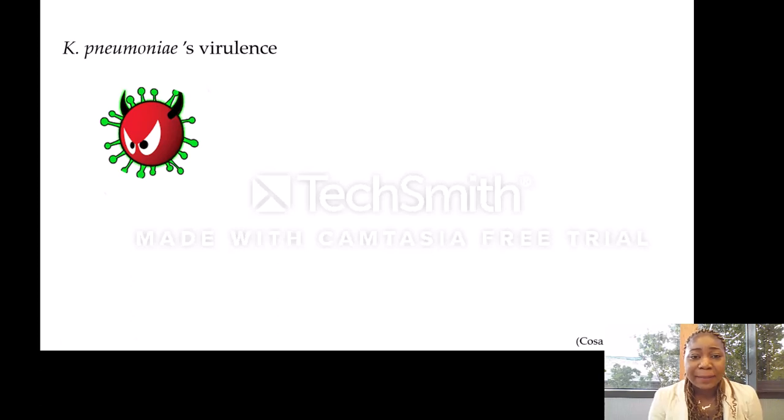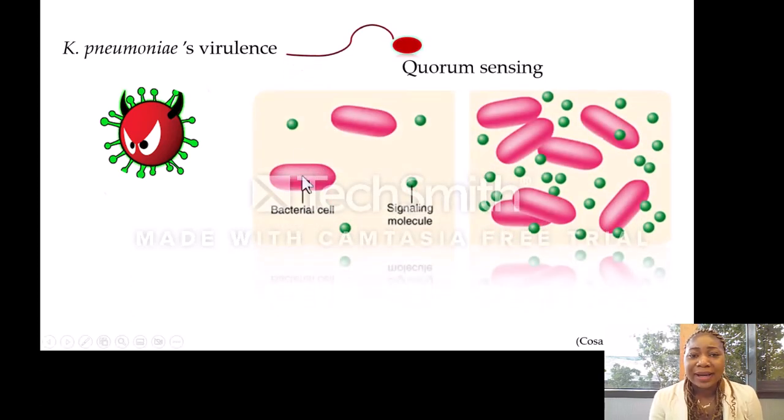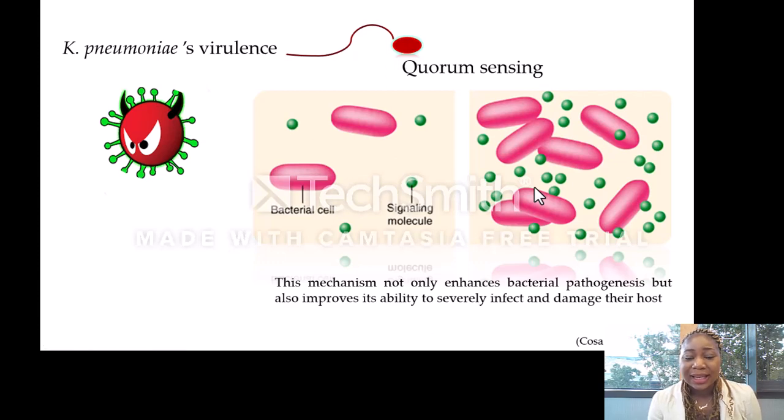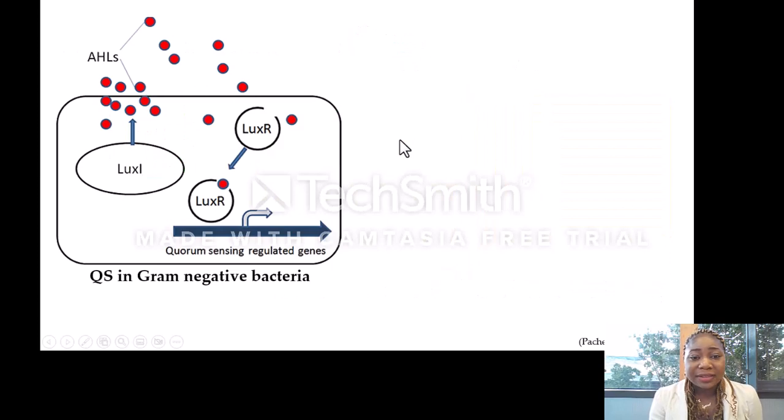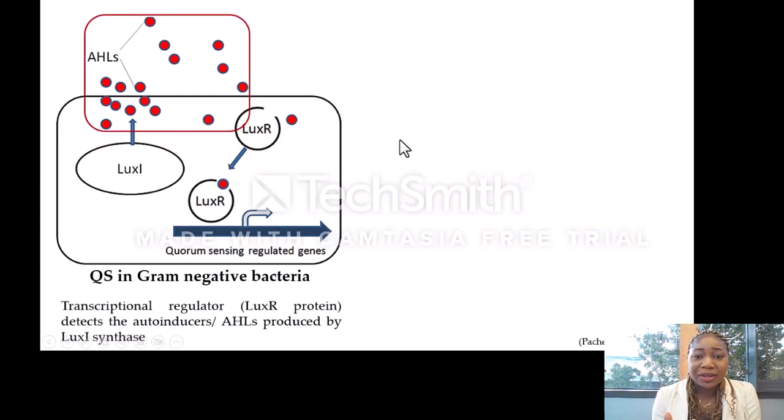Klebsiella pneumoniae's virulence can be linked to quorum sensing, which is a bacterial cell-to-cell communication that uses signaling molecules or chemical molecules known as autoinducers in a high bacterial cell population density. According to Kosa et al. 2019, this mechanism does not just enhance the pathogenesis of those bacteria, but also improves their ability to severely infect and damage their hosts. In gram-negative bacteria, the transcriptional regulator LuxR protein helps to detect the autoinducers, which are the AHLs, that are being produced by the LuxI synthase.